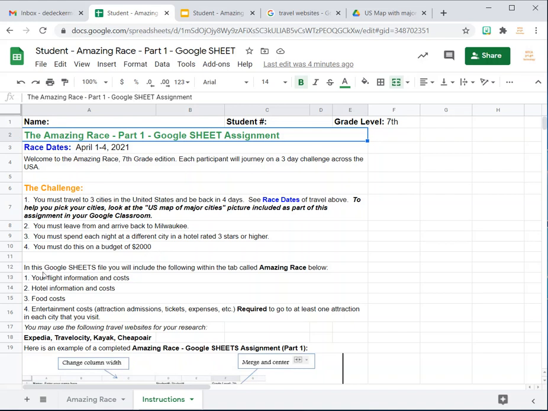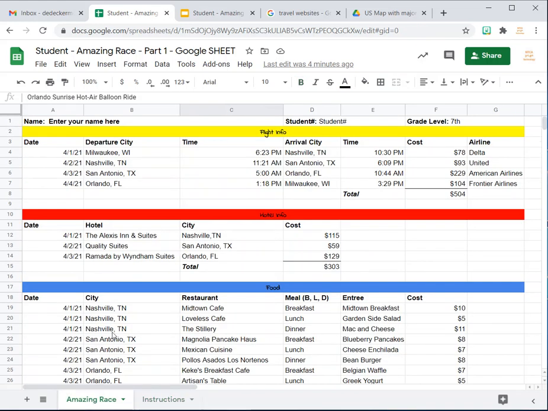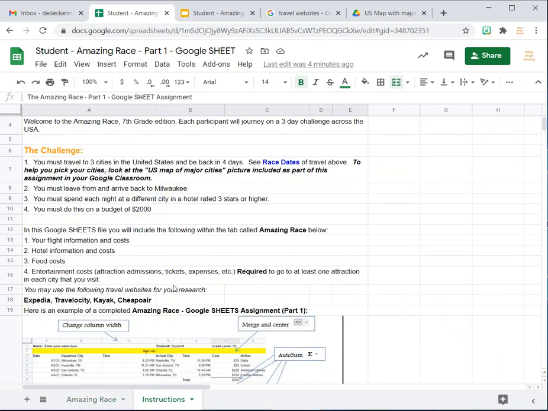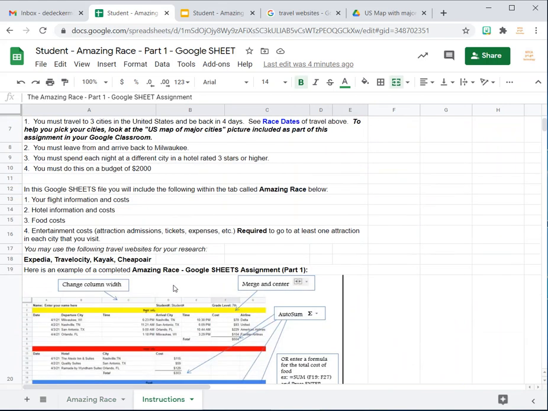And then in this Google Sheets file, you will include the following within the tab called Amazing Race below. If you notice, we're in the Instructions tab. The other tab is the Amazing Race. As I'm pointing to it right now, I can click on it briefly and you will fill this in just like it looks here. But before we do that, we're just going to take this one step at a time so that you understand what you all need to do.